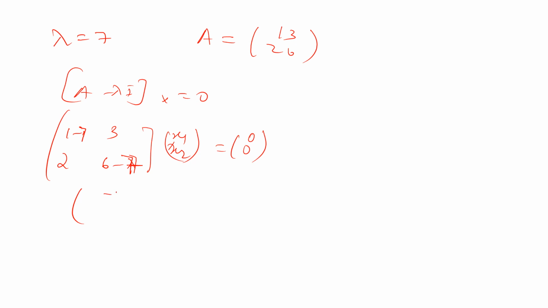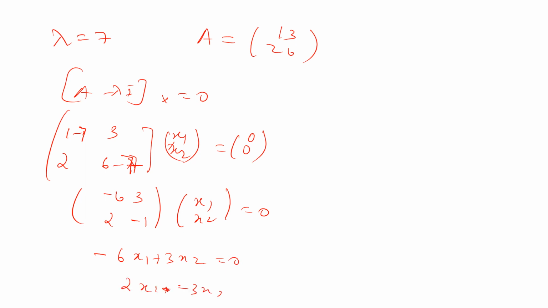So this will be minus 6, 3, 2, minus 1, right? Into x1, x2 equal to 0. From the first row, minus 6x1 plus 3x2 equal to 0. Second row, 2x1 minus x2 is equal to 0.